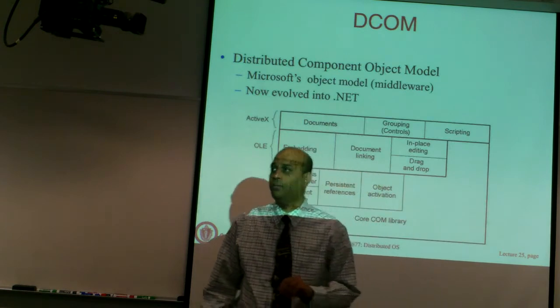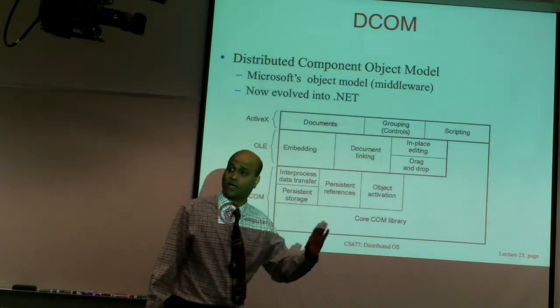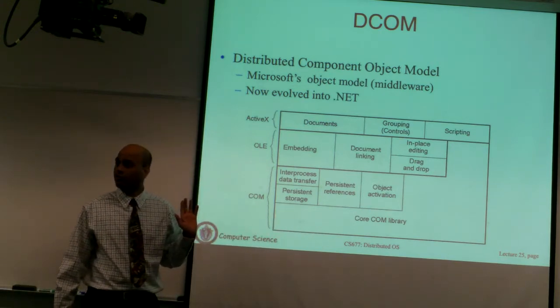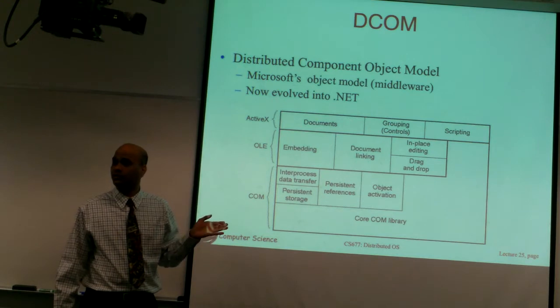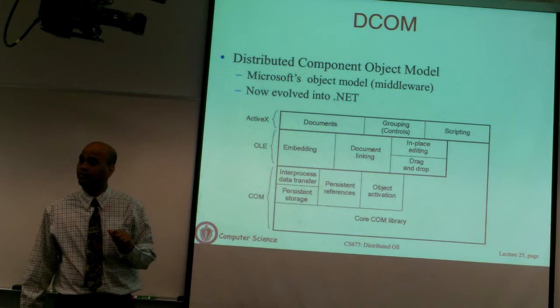Okay. So next up is DCOM. This is Microsoft's middleware stack. Okay. CORBA came from the Unix world. EJBs are in the Java world. CORBA is sort of the Unix world of middleware, and this is the Microsoft Windows world.